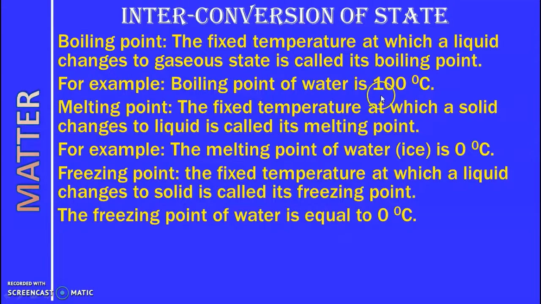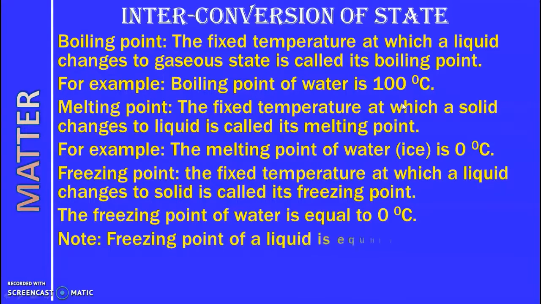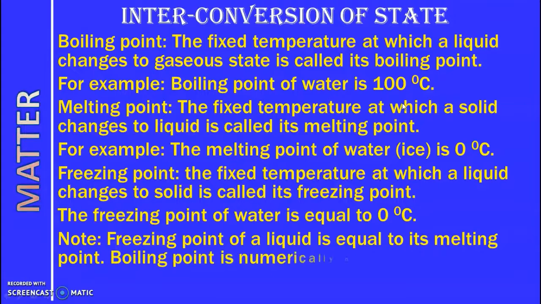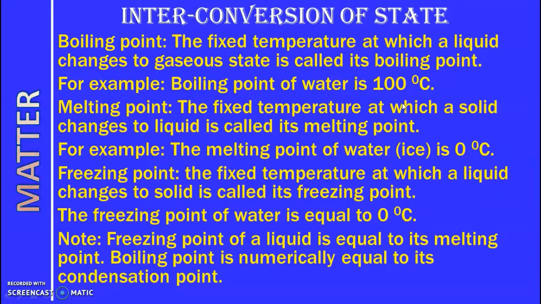Similarly, here at 100 degrees Celsius, water changes to steam, and steam also changes to water at 100 degrees Celsius. So freezing point of a liquid is equal to its melting point. Boiling point is numerically equal to its condensation point. Condensation refers to the process in which a gas changes into the liquid state.